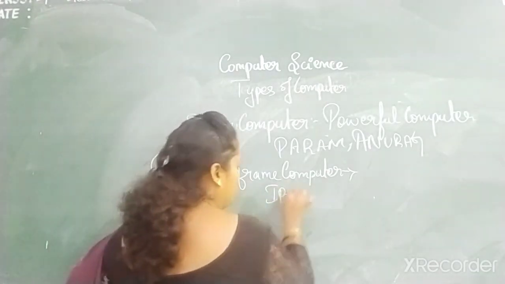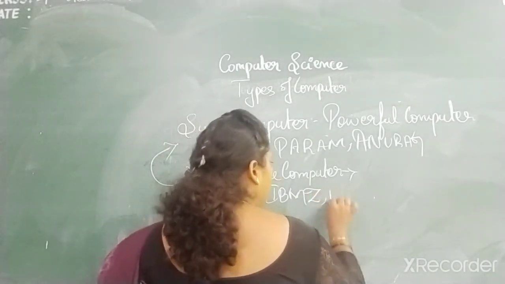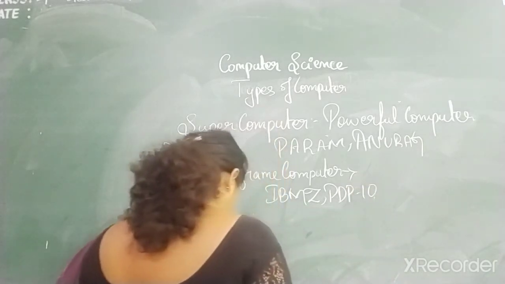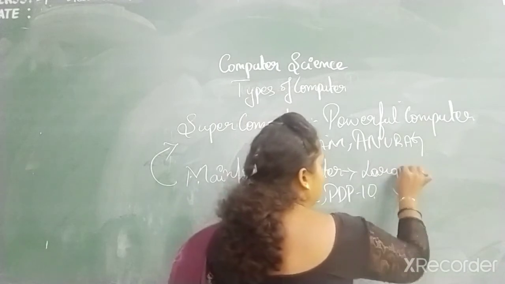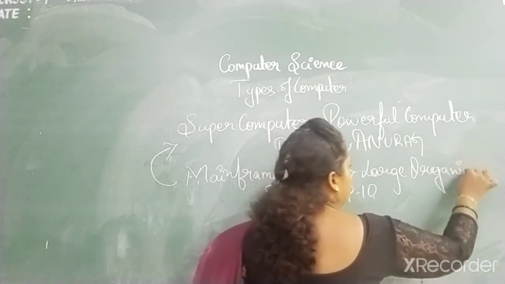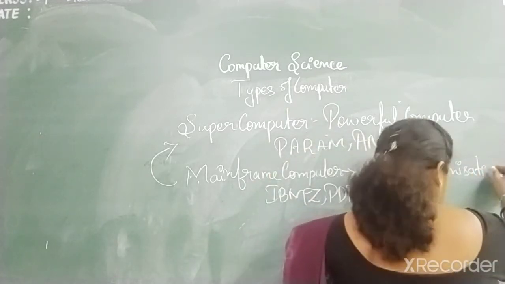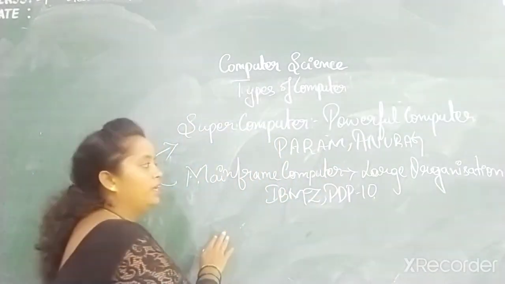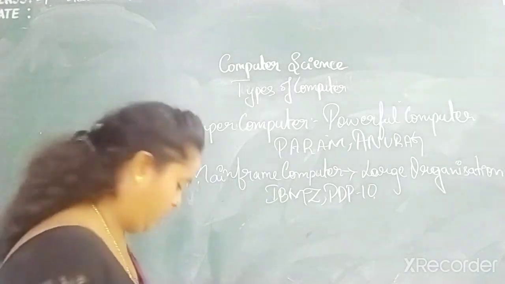Examples are IBM Z and PDP-10. This is used in large organizations. Where is it used? This is used in railway stations, scientific laboratories, etc.